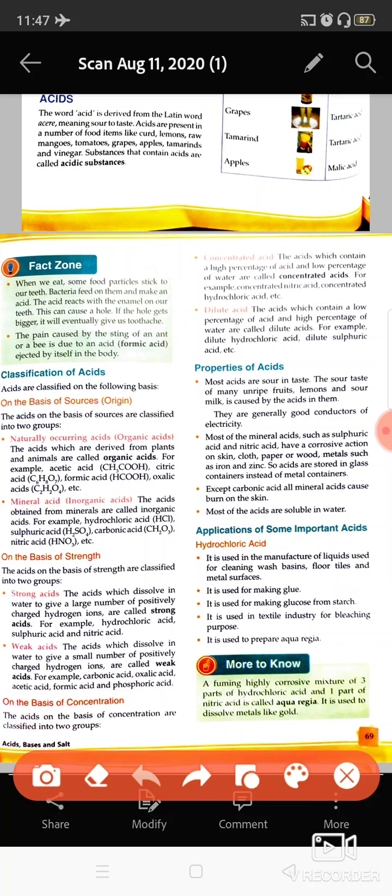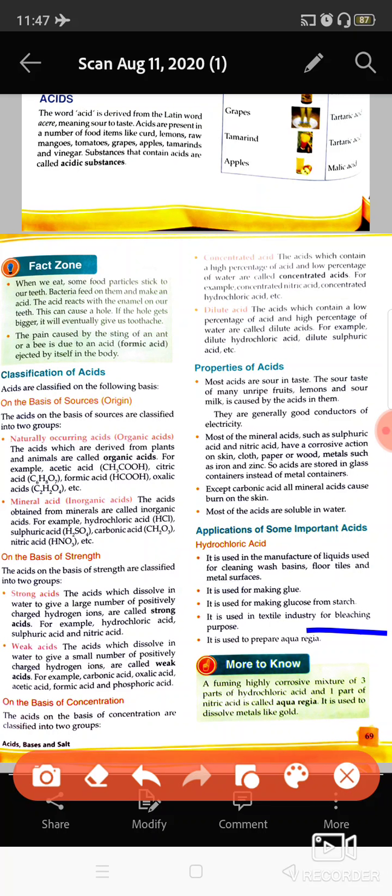Application of some important acids: hydrochloric acid, HCl. You can see here it is used in the floor cleaners, which one comes, Lysol and all. They have this hydrochloric acid, making the glue. They are used in conversion of the glucose from the starch, means starch can be converted into glucose by using hydrochloric acid.